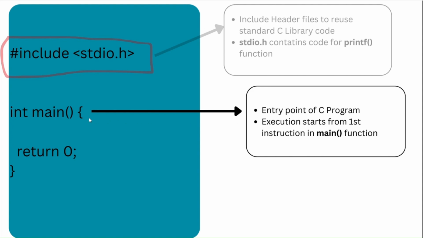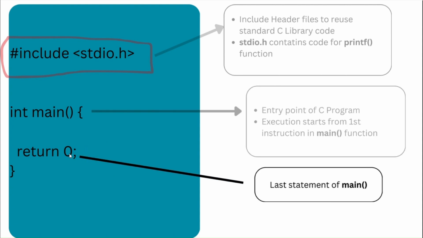The C program will start from here. Whatever you write inside the main, after the curly braces, is code instructions that will be executed as soon as you run your software program after build.